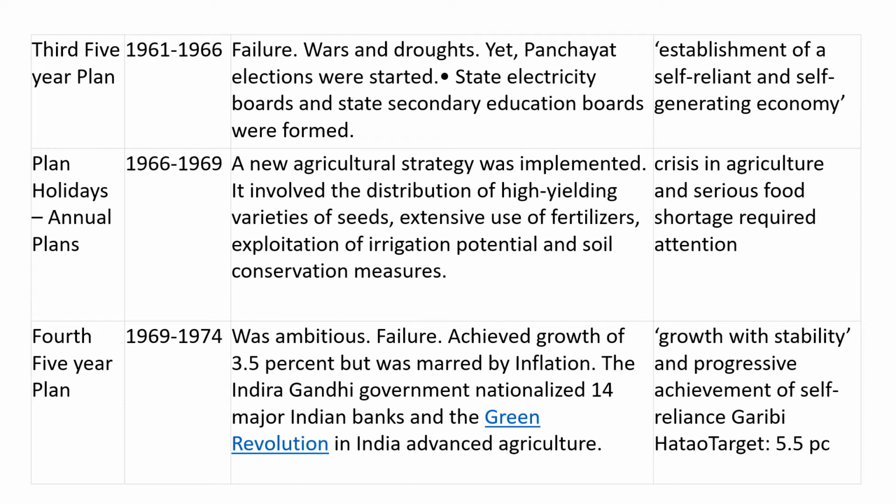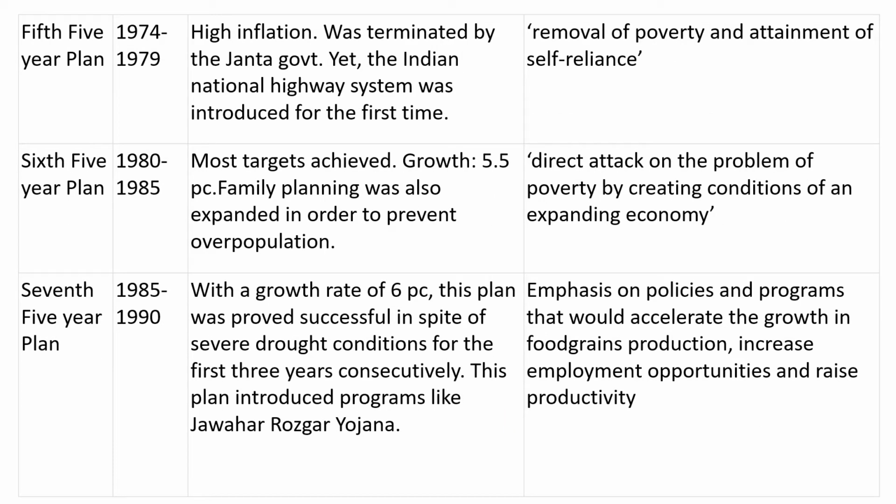During this time, it was the Indira Gandhi government that was running, and the government went for nationalization of banks. During this period 14 major banks in India were nationalized. Also, coming to the agriculture sector, we could see that there was the green revolution in India in order to make advancement in the agriculture sector.